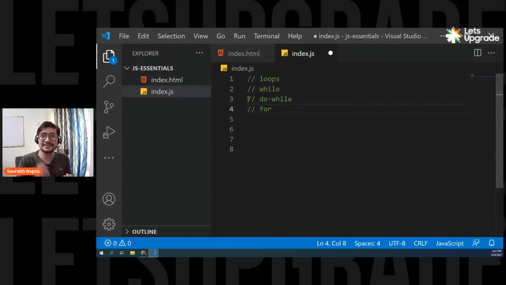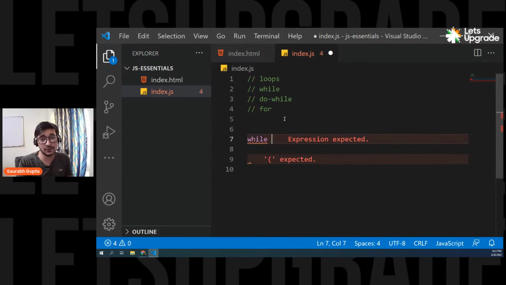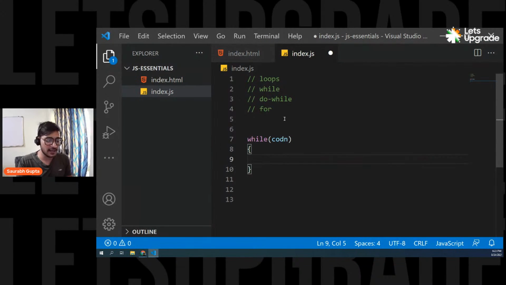So now let's take the next 10 minutes and try to understand all of these three. Let's see the first one. Let's use the first keyword to write down a loop. It's exactly the same as what we wrote right now. You simply have to write while. This is your keyword. And then you simply have your condition. And then after that, you have a block, and in here, you can simply write your code. That's it. Simple. Just like your loop keyword, and it works exactly the same.